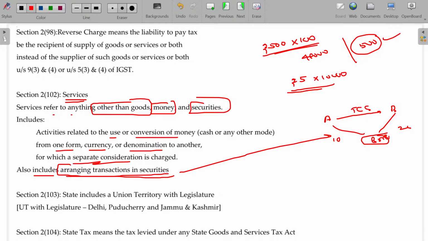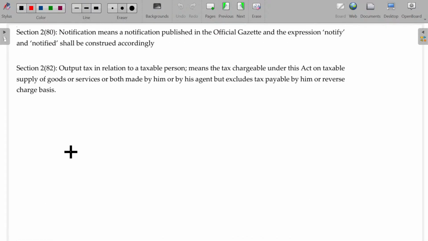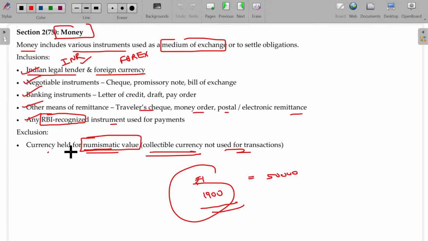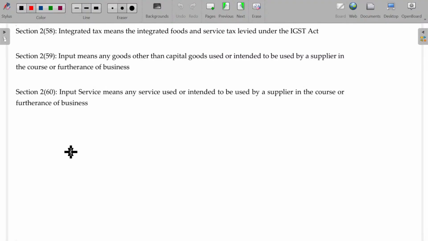Arranging transaction in securities or anything, a separate consideration is charged for this purpose. Okay. Making conversion of currency from one form to the other form, or DD to cash or cash to DD, for that a small charge is there, and that charge will come under supply of service only. Clear? Hope you will be now able to understand this one.